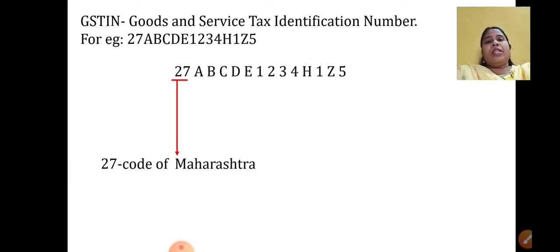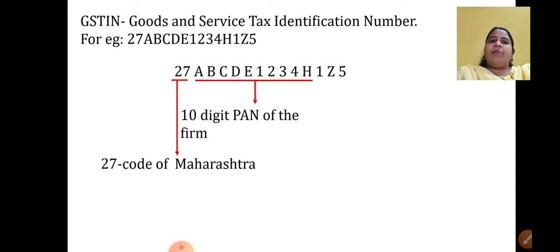As you go on and see the GST bills of other states, you will find this number will change. Different states have different state code numbers. For us in Maharashtra, it is 27. Then the next 10 digits, that is A, B, C, D, E and 1, 2, 3, 4, H, are nothing but the PAN card number of the firm. Whoever has this GSTIN, the owner's PAN card number is this 10-digit number.